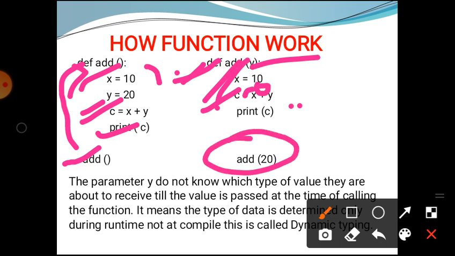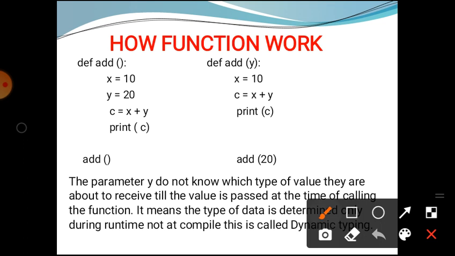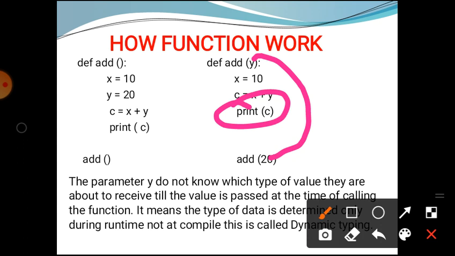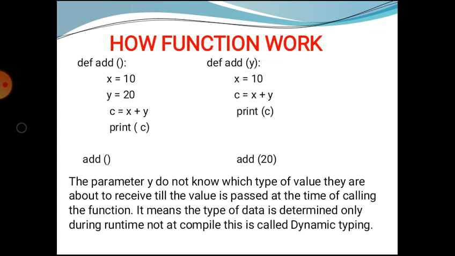At the time of calling the function, we give the argument, which shows that the value of y is 20. So at the time of calling the function, the value of y is taken as 20. So the value of c, or the result shown on our screen, is 20 plus 10, which is 30.